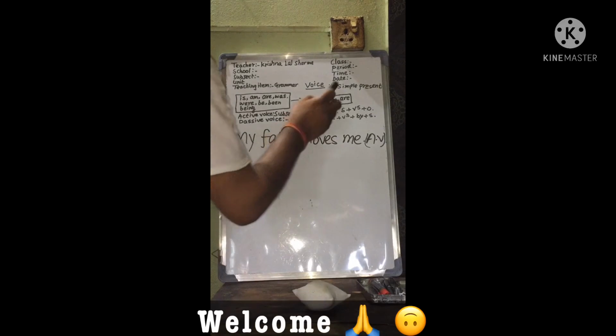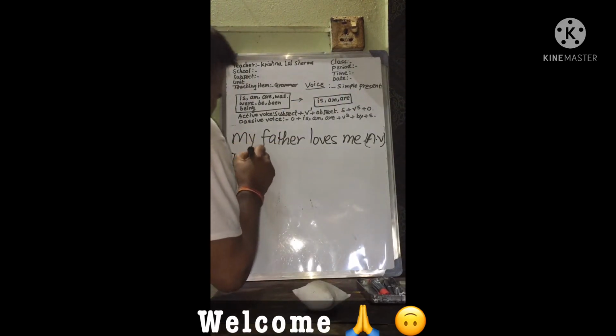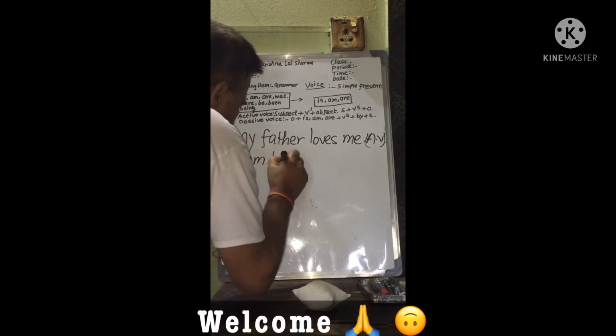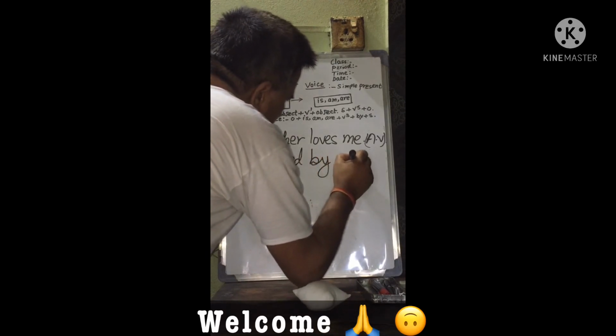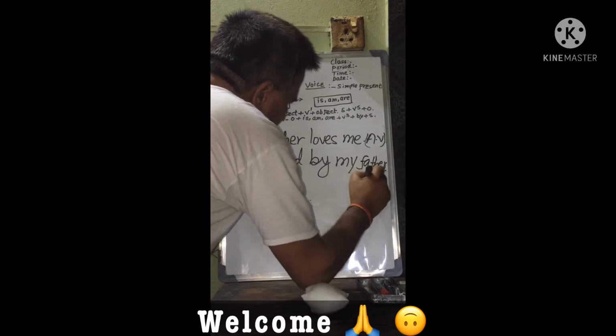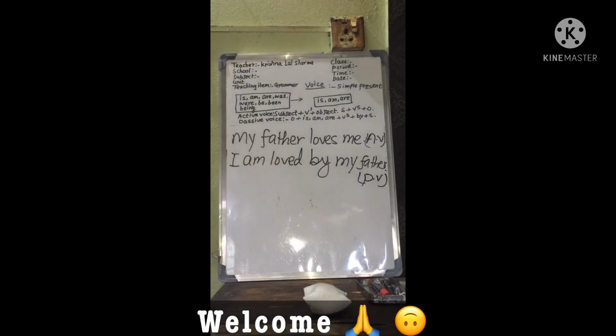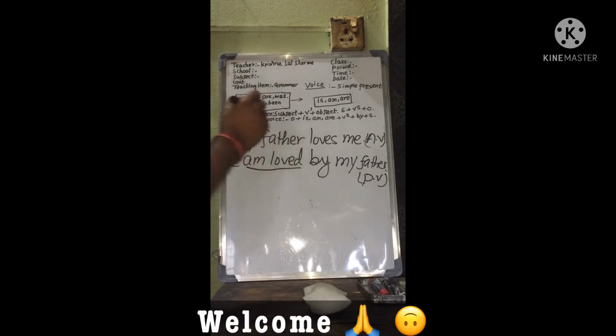When the subject is plural, it will take are. "I am loved by my father." Passive voice. I am loved, and therefore am loved is said to be in the passive voice.